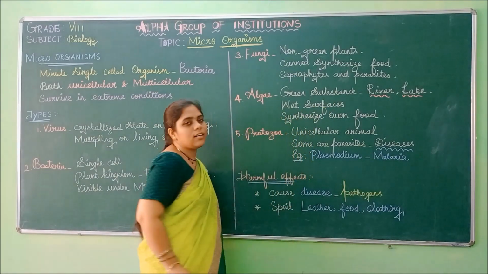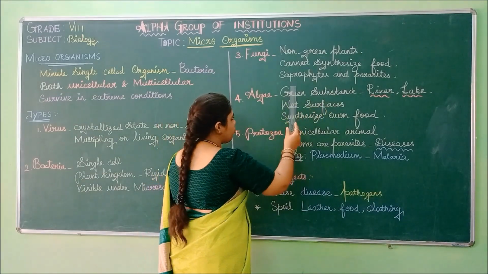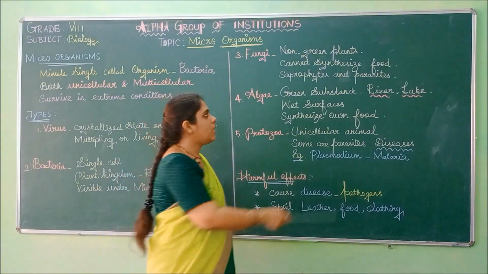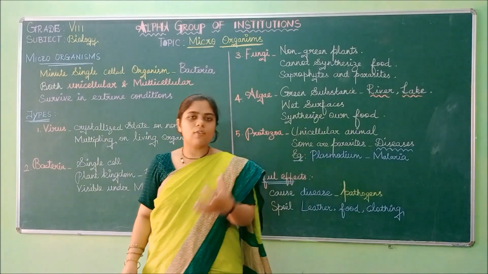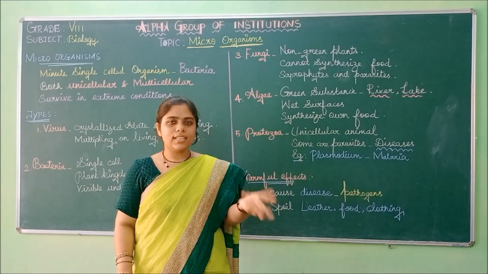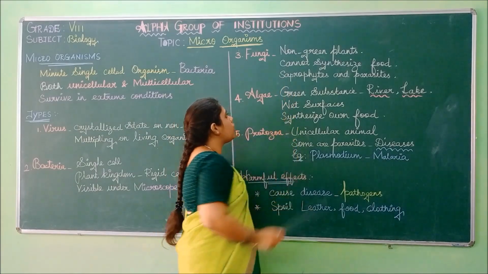So fungi, based on the mode of nutrition, are divided into two. First is saprophytes, which depend on dead and decayed matter, and parasites, which depend on host plants, the living body, and take up the nutrients. So these are the characteristics of fungi.